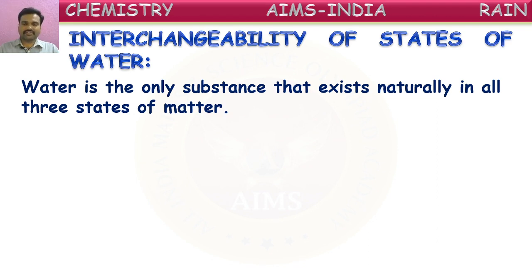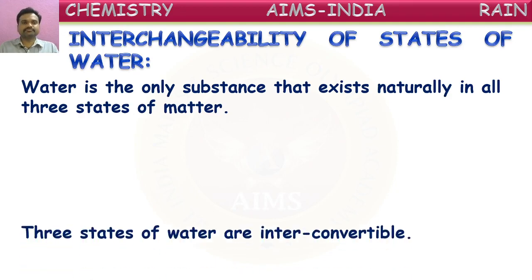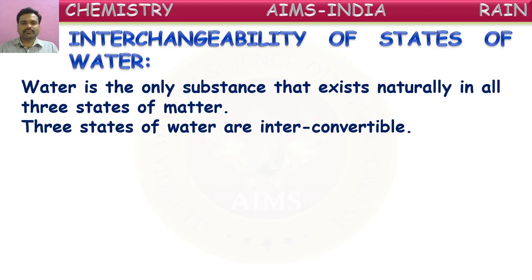No other matter can exist in these three forms at the same time. So that is a specialty of water. Of course, other matters may also change from one form to another when we apply changes, but naturally, water can exist in three forms. These three forms of water are interconvertible, meaning one form can be converted into another form, and the other form can be reconverted into this form. All this can be done by changes in temperature.